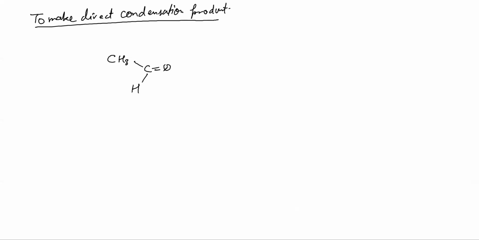Two molecules are used. We have to place it like this, just like you are holding a gun. Can you visualize a gun? You are holding a gun towards someone. And who is that someone? That someone is the alpha hydrogen.